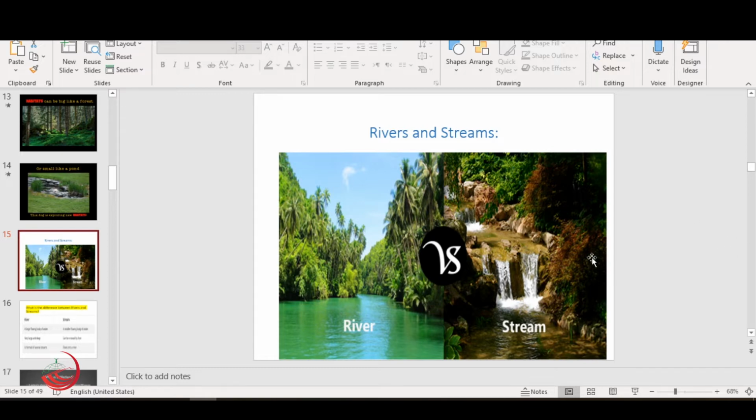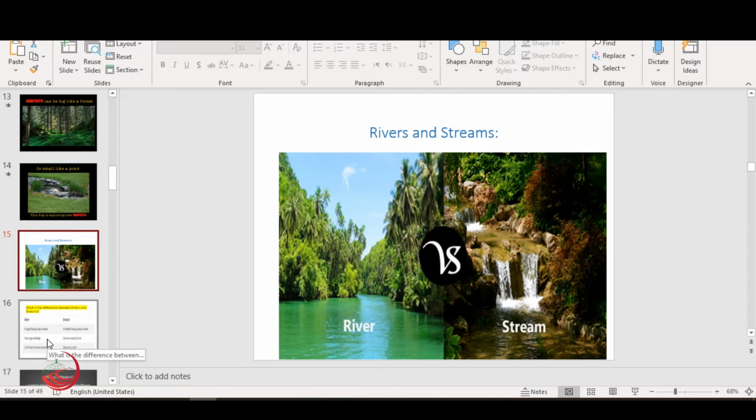And on the other side also the stream. The stream also is a kind of flowing water. But look here, which one is bigger than the other? Is it the river or the stream? Who can answer that question? Excellent. Such a great job. Yes, teacher. The river is bigger than the stream.